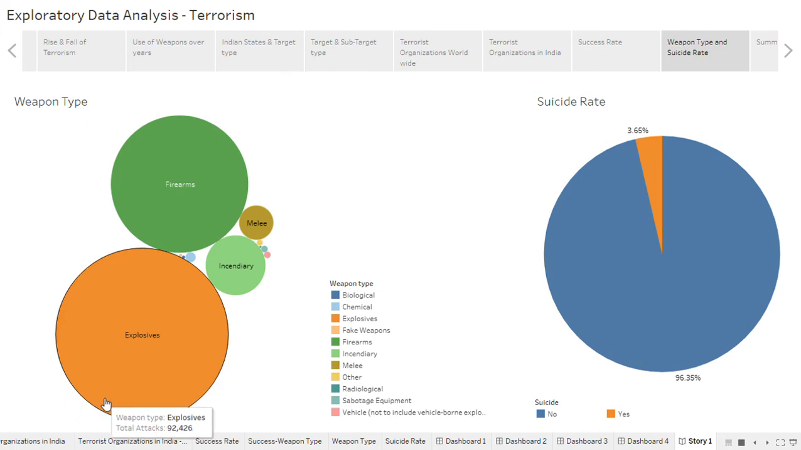Now see the weapon type used. So here we can see explosives and firearms are the most used weapons in all the terrorist activities. And suicide rate, only 3.65% of the total attacks are suicidal attacks.